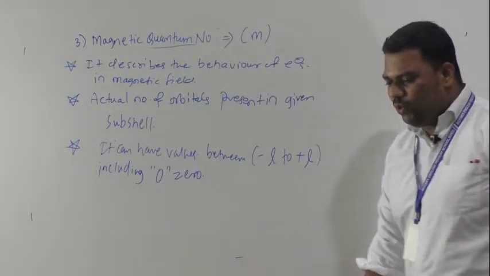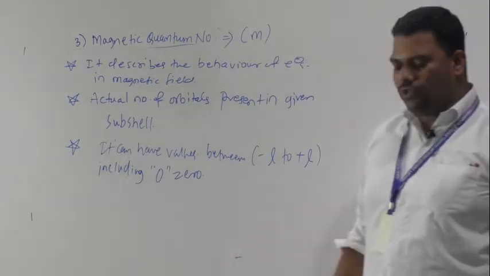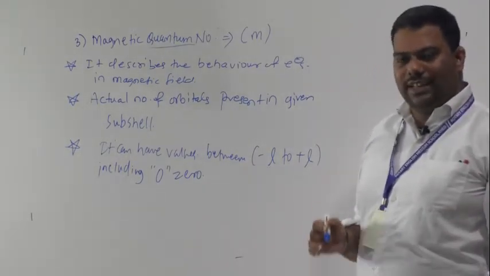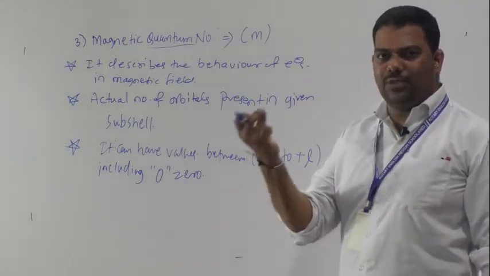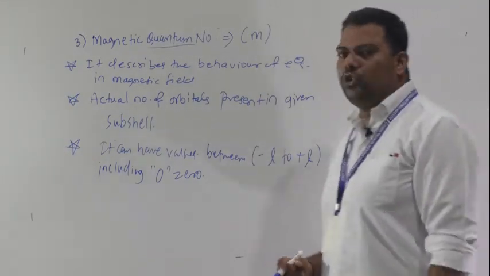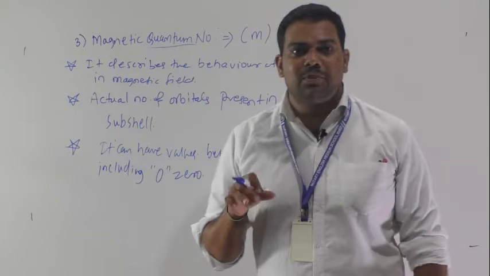As you know, each subshell, that means your S, P, D and F, has some number of subtypes.